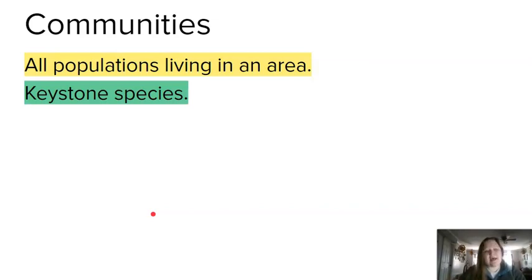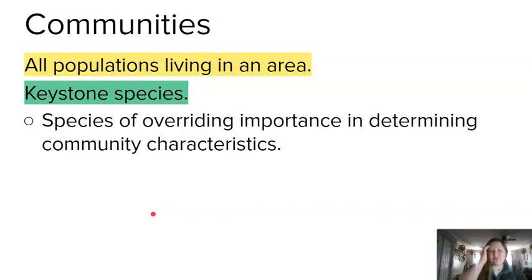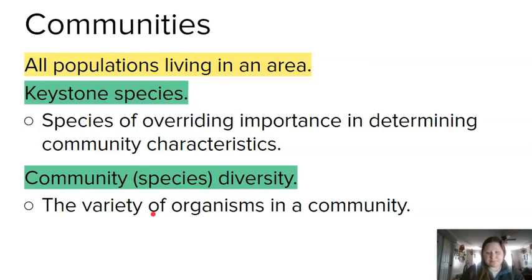Within those communities, we have different kinds of groups. So one group is going to be a keystone species. This is one specific species, so that population within the community. This is a species of overriding importance in determining community characteristics. So all species are important, but keystone species are what shape that ecosystem. Sometimes they're a top predator, sometimes they aren't. The bison or buffalo in grasslands are considered a keystone species because they truly shape the environment. They tramp down the grass, and that helps make sure that there's not tons of trees growing. They are shaping the grassland, so they are a keystone species.